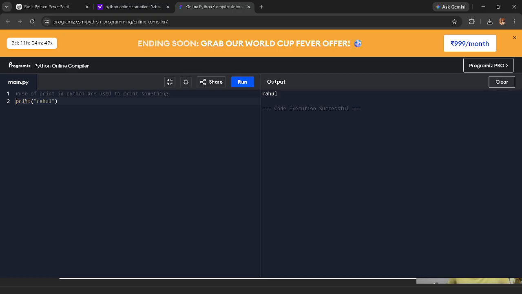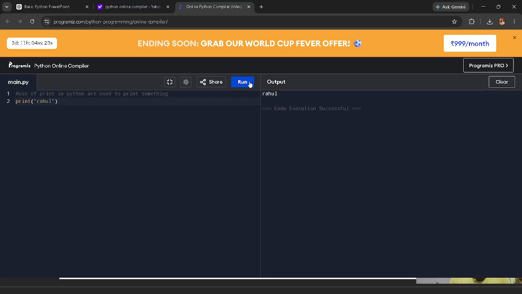Then our online compiler understands the print, not the comment. But whenever other people are reading our notes or our lecture, they understand what print is. The hashtag line says the use of print in Python is to print something. That is the use of it.